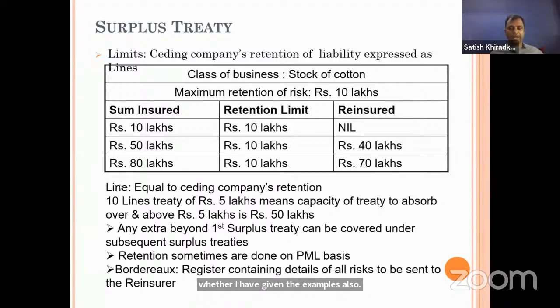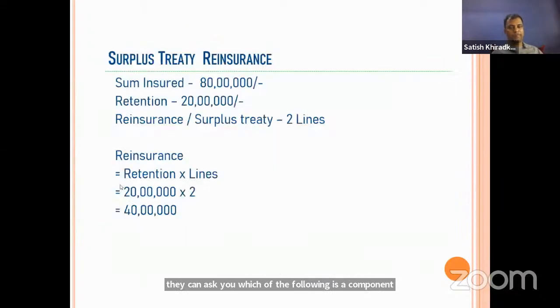I'm not going into detail; in the books you can see the components of these two, because they can ask which of the following is a component of premium bordereaux or claim bordereaux. It is a detailed list document that is shared, covering all the risks, whether claim bordereaux or premium bordereaux.